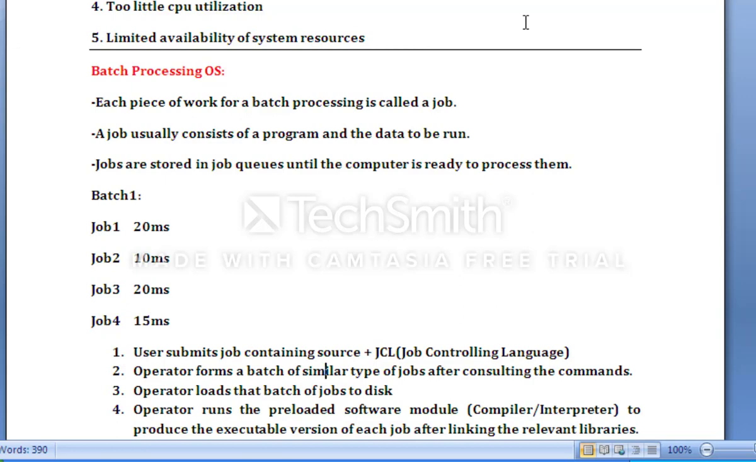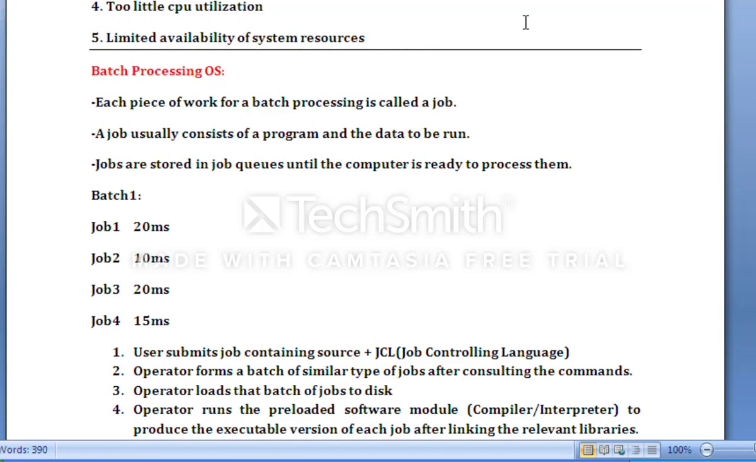After 20 millisecond the CPU will switch from job 1 to job 2. In the same way, the CPU will be allocated to job 2 for 10 millisecond. After 10 millisecond it will switch from job 2 to job 3 and so on, and that will continuously process.